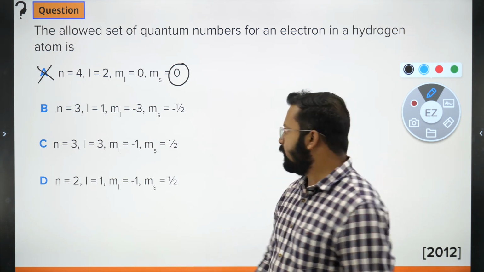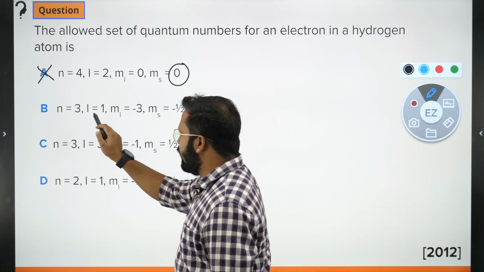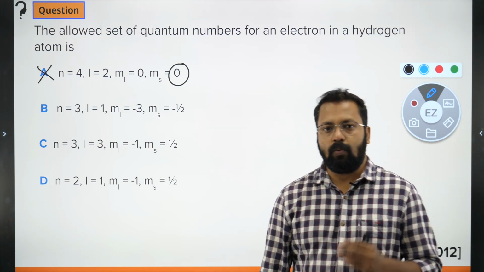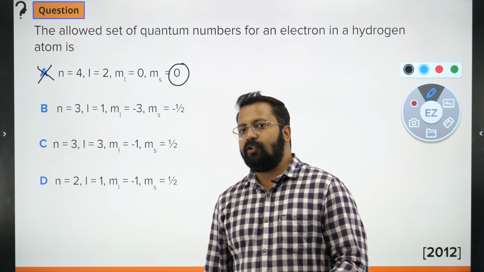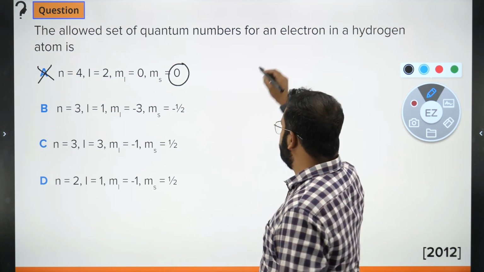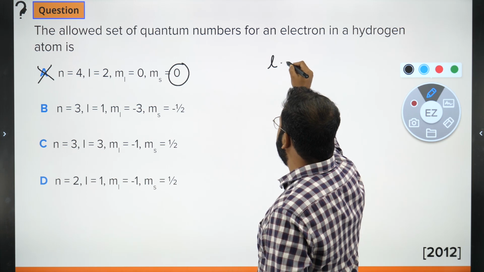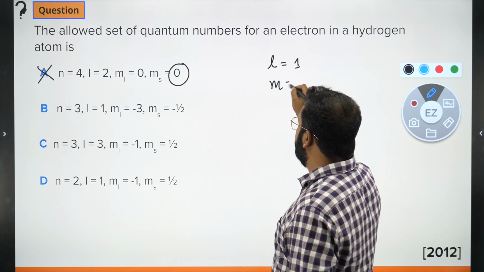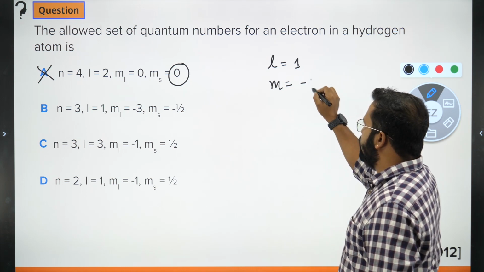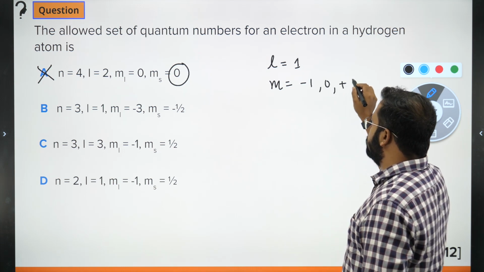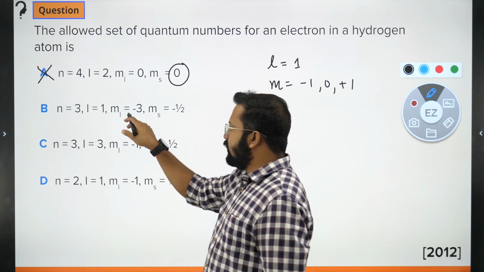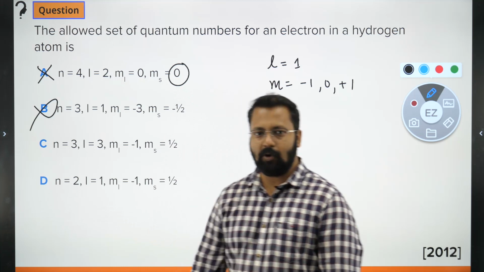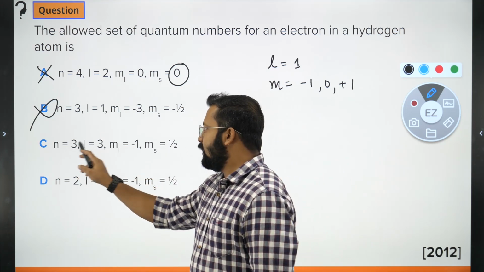Next, plus half, minus half, plus half. This is all right. Let's look at n equals 3, l equals 1, m equals minus 3. Remember, if l value is 1, the values of magnetic quantum number will range from minus 1, 0 to plus 1. So over here l is 1 but m is minus 3. This doesn't look right. Next, 3, 3.